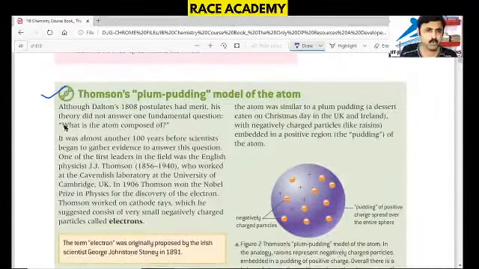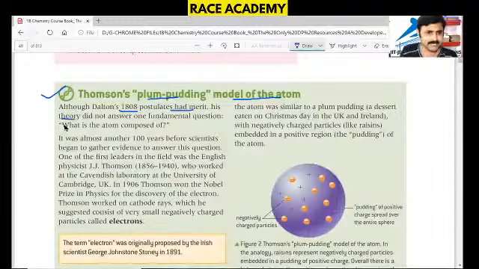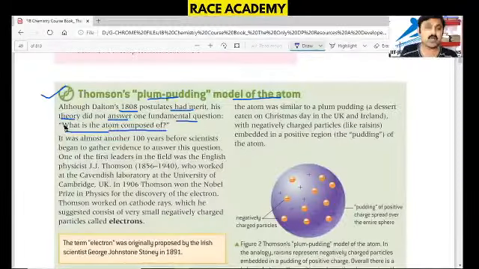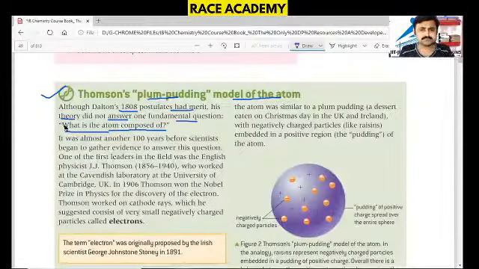Thomson's plum pudding model of the atom. Although Dalton's 1808 postulates had merit, his theory did not answer the fundamental question: what is the atom composed of? Dalton's theory was completely confused in telling about the actual composition of the atom and how the atom is formed.